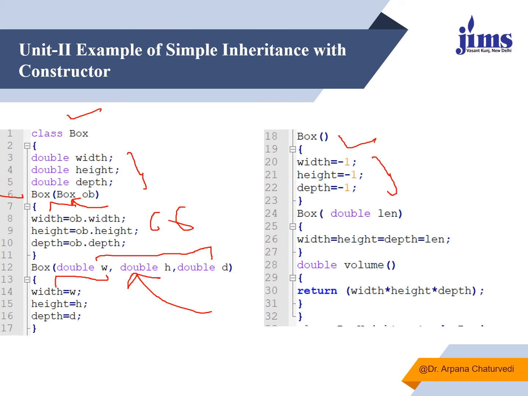Here it's again a parameterized constructor, but the number of parameters is 1 over here. Here there are 3, and here it's an object of a class. And one member function, that is volume, which will be going to calculate the volume of the box for which I will be creating an object.